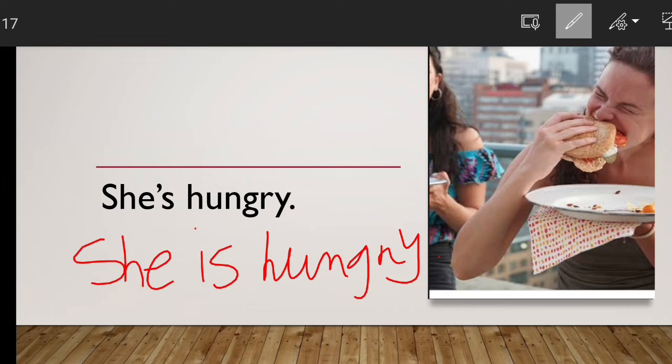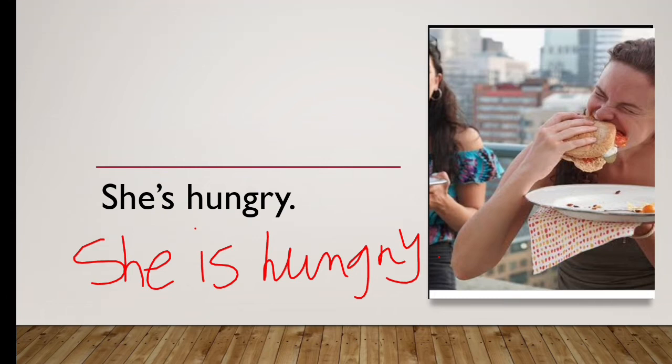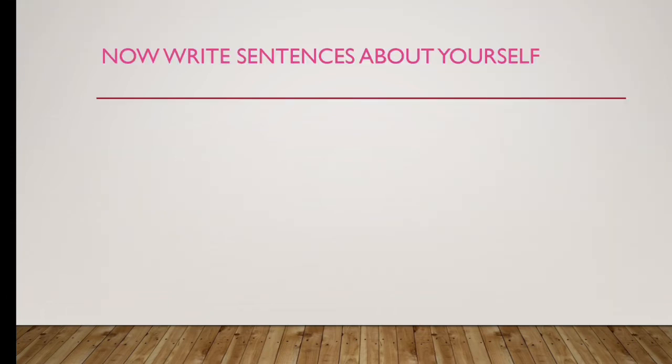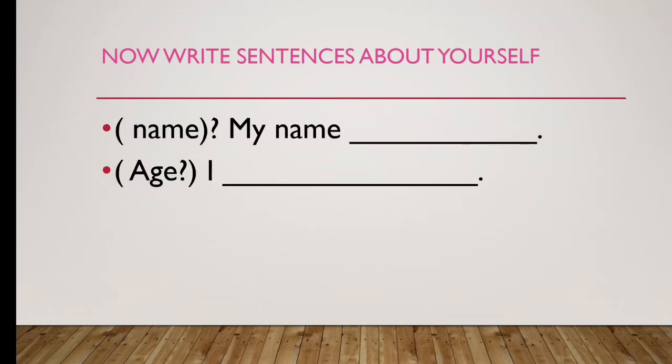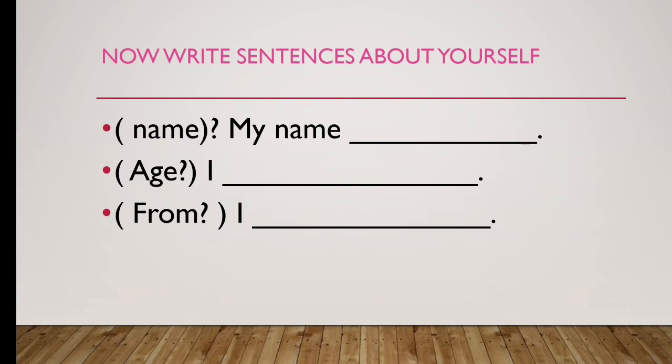Okay, let's jump into another exercise. Now write sentences about yourself using am, is, are. Okay. So students, the first one, name.